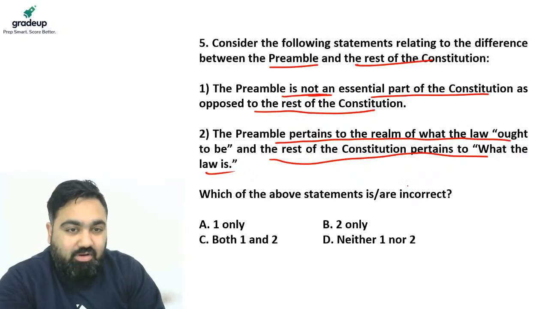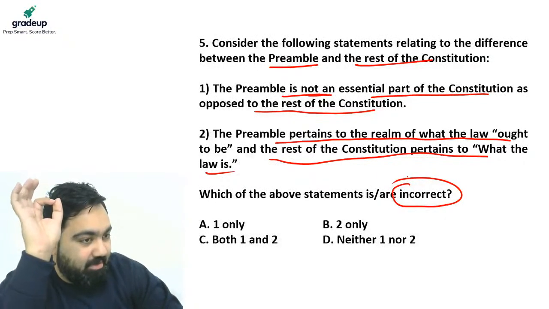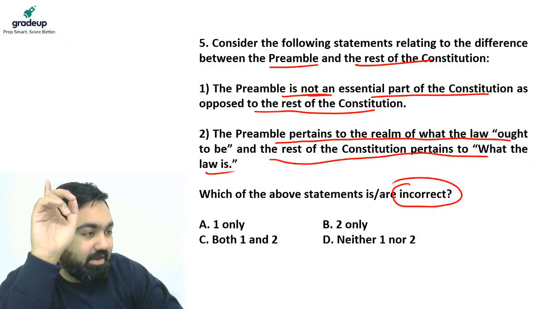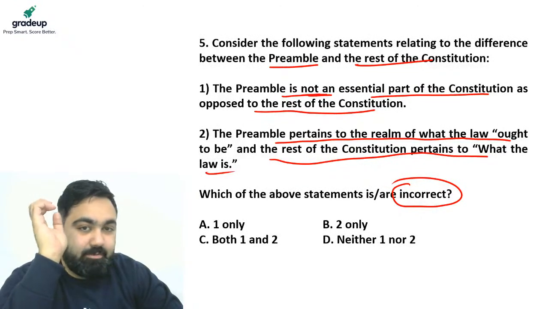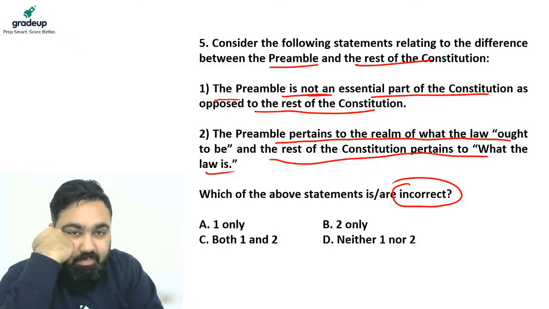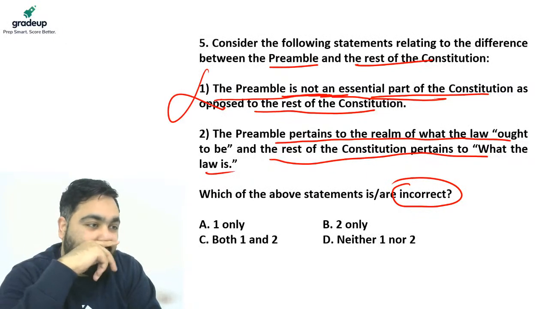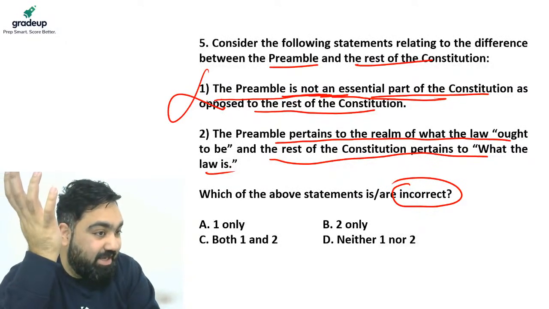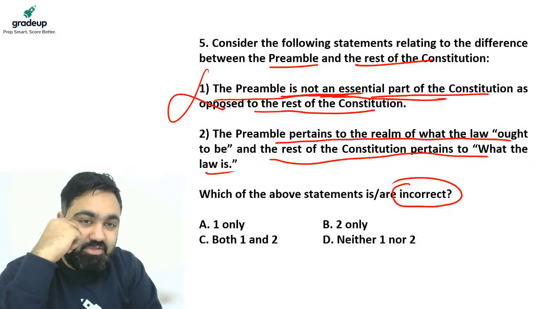See, you have to tell which of these is incorrect. Again, you have to tell the incorrect one. Not the correct one, but the incorrect one, right? So you have to choose which of these is actually incorrect. Now, first statement, preamble is not a part of constitution. This is obviously incorrect, right? We all know, we have discussed this many times, preamble is a part of the constitution. So when you say preamble is not a part of constitution, this is obviously wrong.